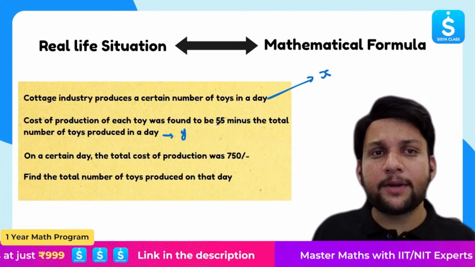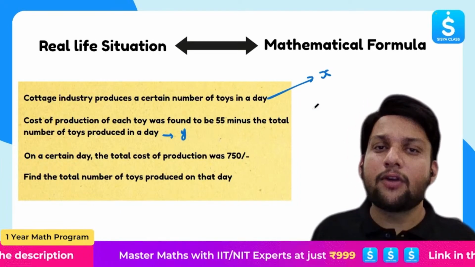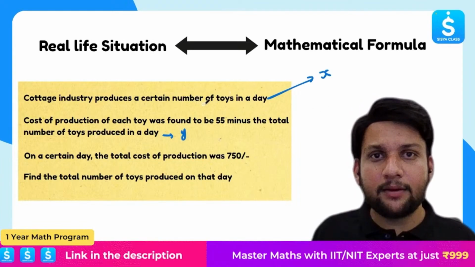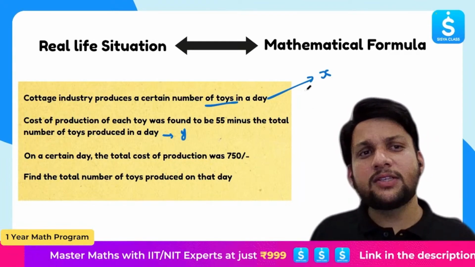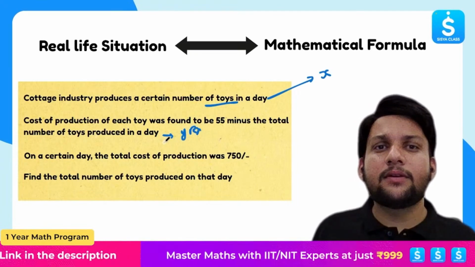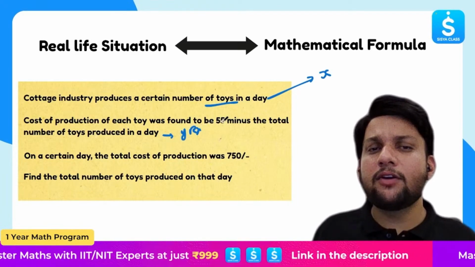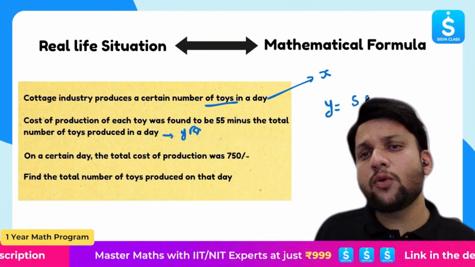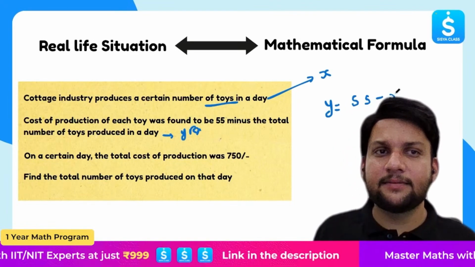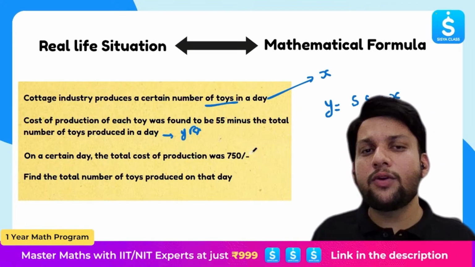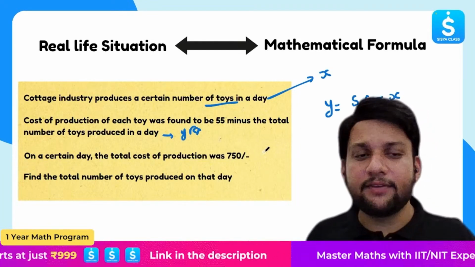The cost of production of each toy, I have assumed to be y rupees. So y is equal to 55 minus the total number of toys, that is, x. Getting it? On a certain day, the total cost of production was rupees 750.